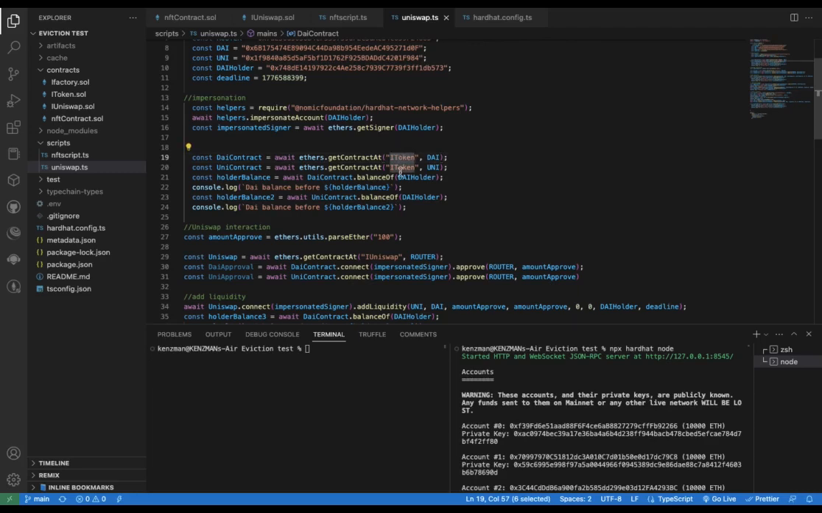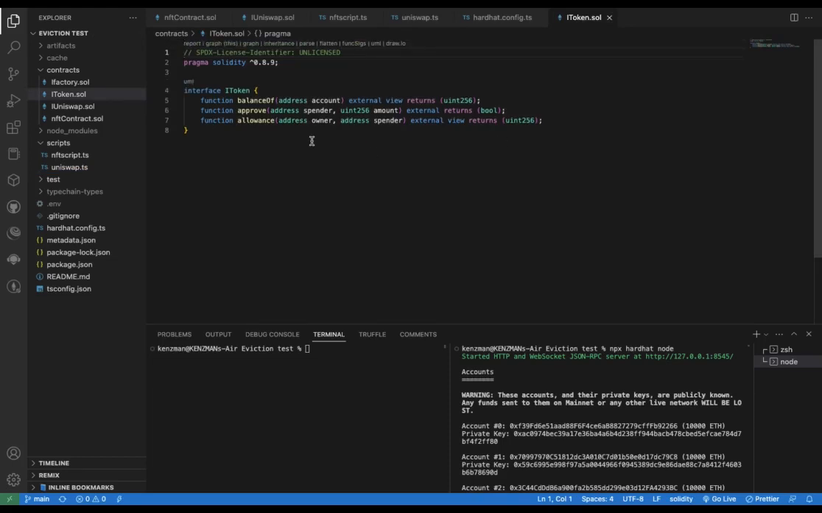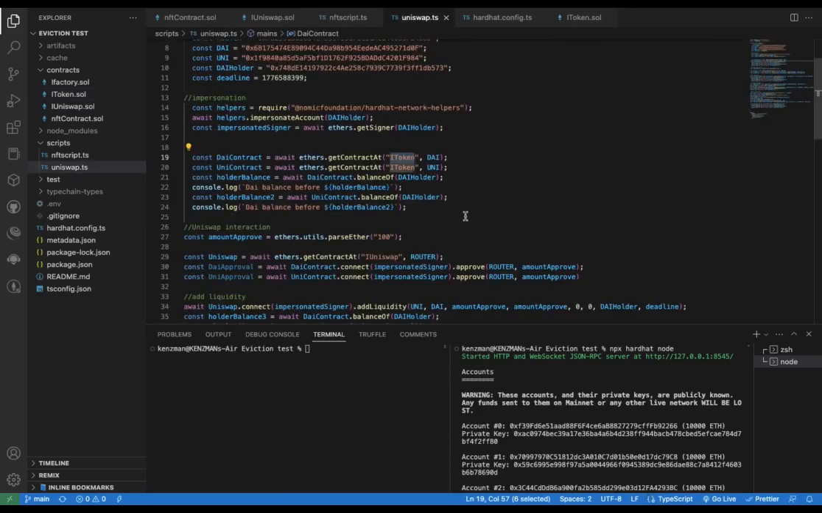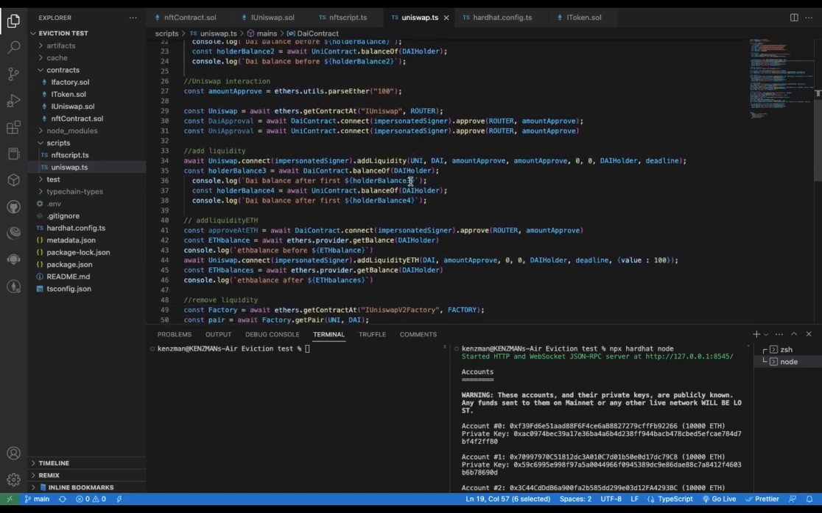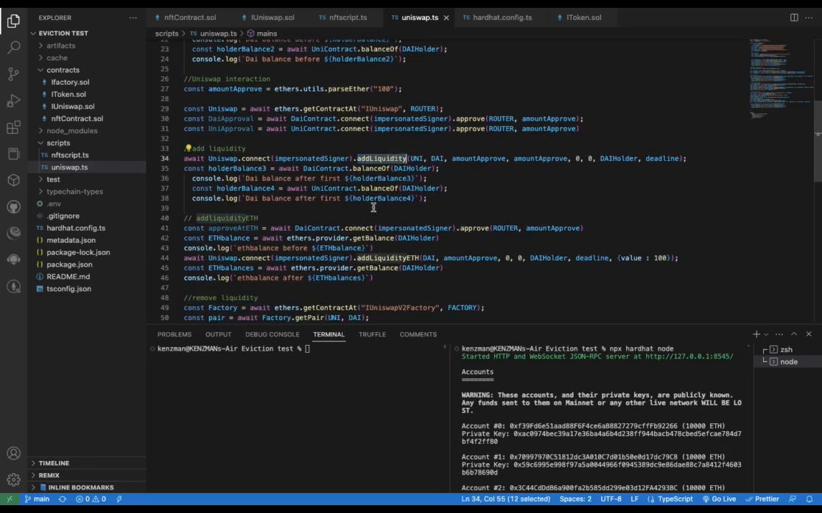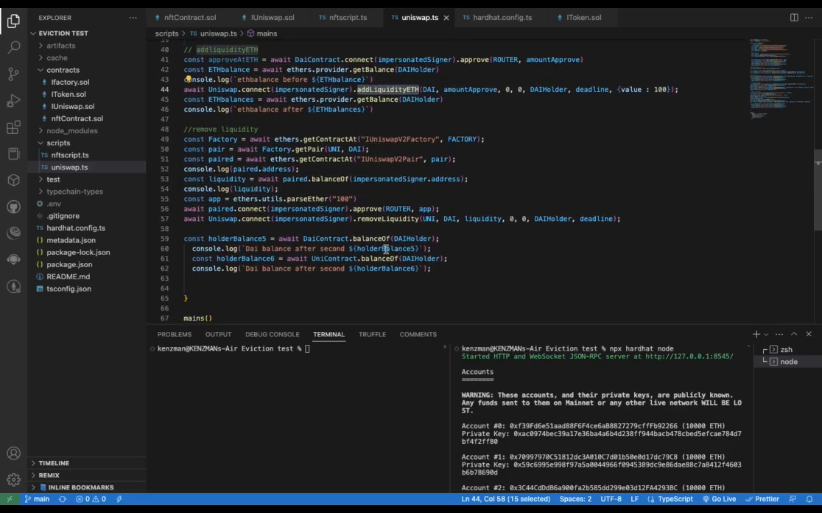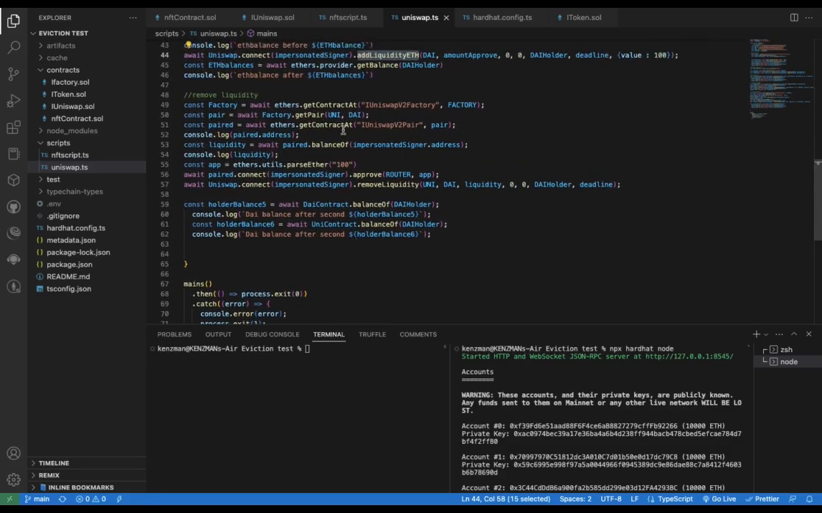I created an interface for both of them, the IToken, which I have right over here. It's just an interface that I can use to interact with those contracts. So basically, I interacted with add liquidity, I interacted with add liquidity with ETH, and then I interacted with remove liquidity.